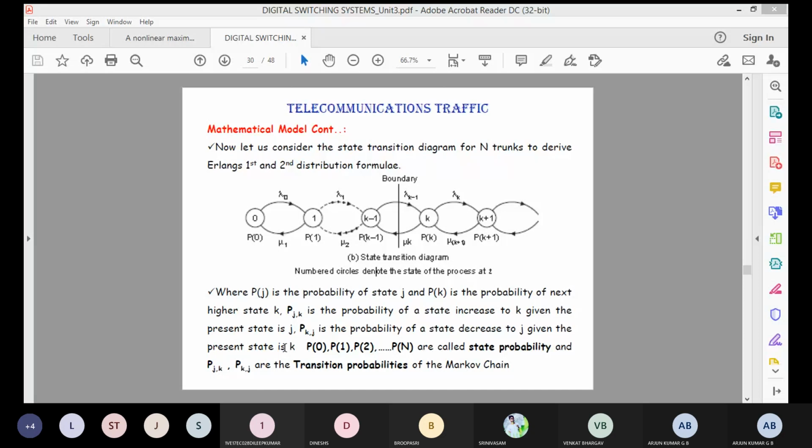Then see P of 0 to P of n: P of 0, P of 1, Pk minus 1, Pk plus 1, and P of n. P of 0, P of 1, P of 2 up to P of n are called the state probabilities, and PJK, PKJ are the transition probabilities. Transition moves to the next level and again comes back to the previous level in a given time interval. Is it understood? Clear about this one?